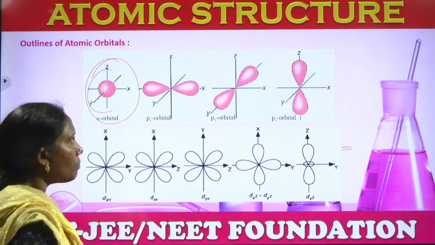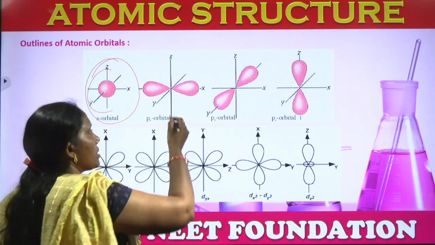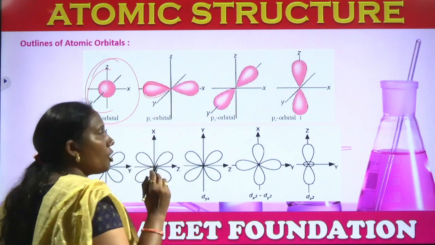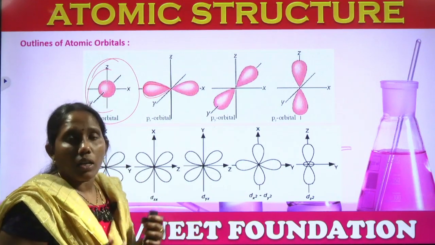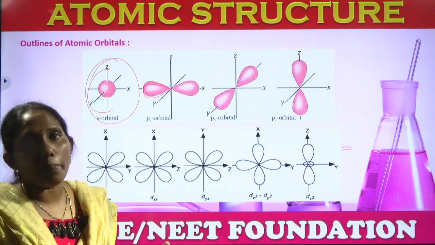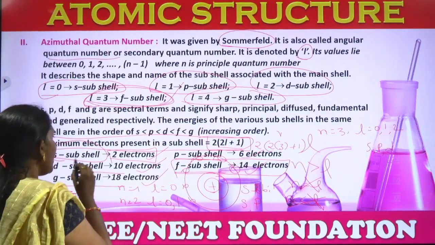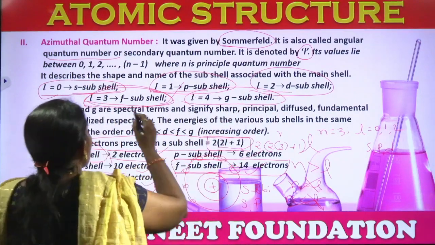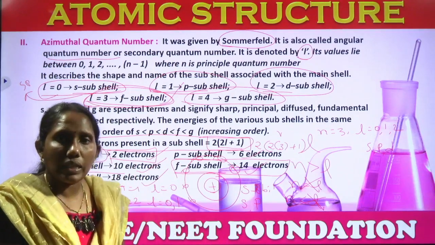Whereas the P orbital has 3 orientations. What about the shapes? The S orbital is spherical in shape, the P orbital is dumbbell, the D orbital is double dumbbell, and the F orbital has a complex shape. In the azimuthal quantum number, where we talk about the S subshell, P subshell, and D subshell, the S subshell is spherical, P is dumbbell, and D is double dumbbell.